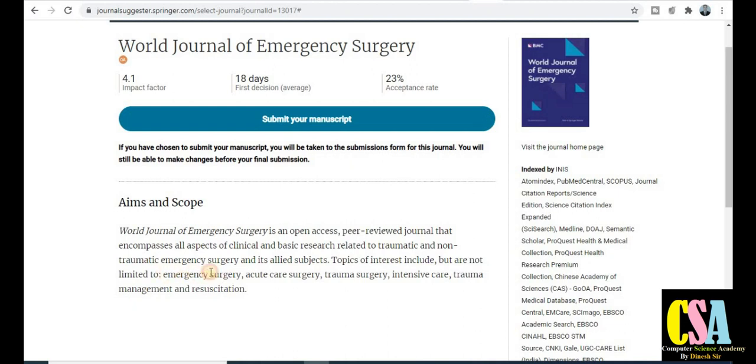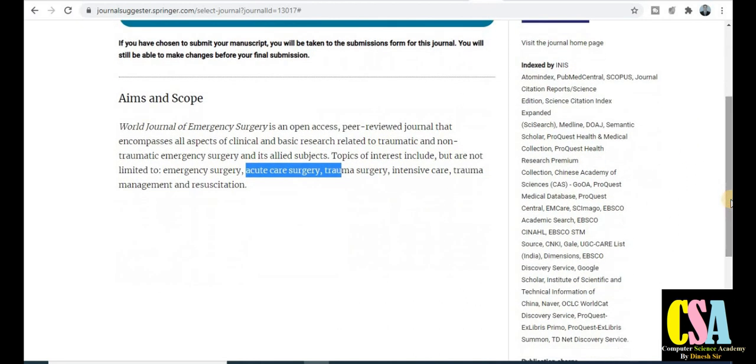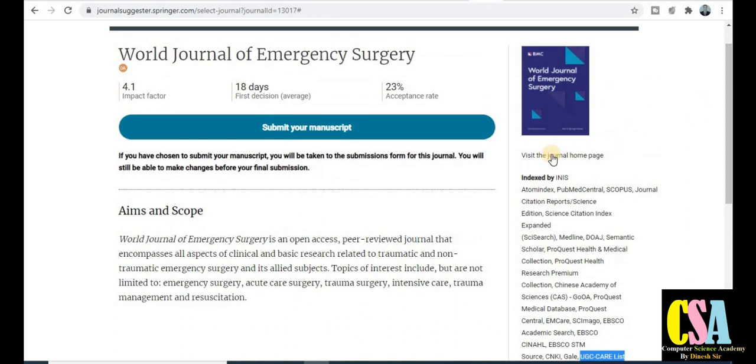You can see topics here like emergency surgery, acute care surgery, and trauma covered by this journal. Now, is the journal in the Scopus or UGC category? In the right-hand side section you can see this journal is in the Scopus category, UGC category, and also has many more indexing and abstracting. If you want to know more about this journal, just click on this particular site and it will be redirected to the detailed home page.